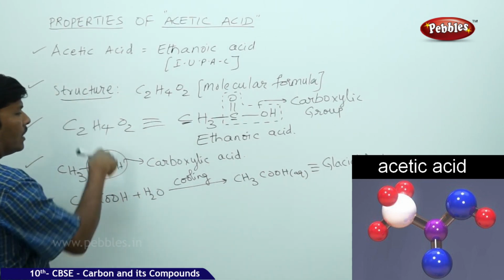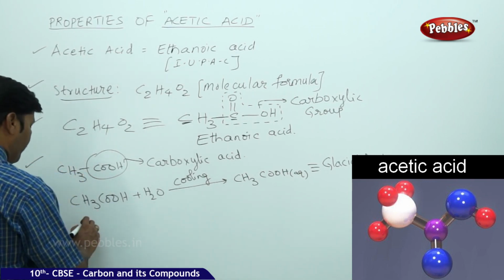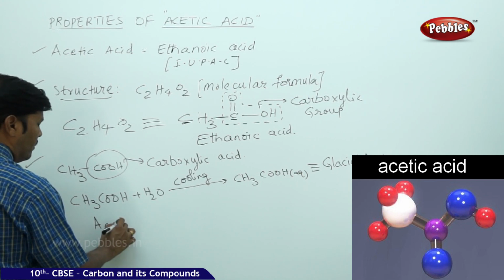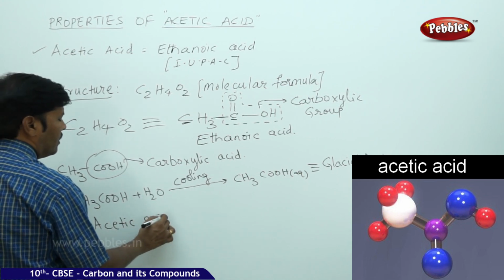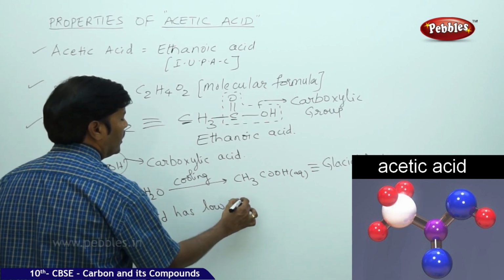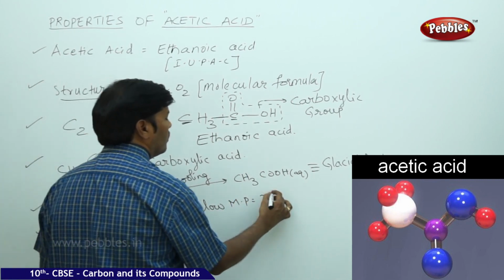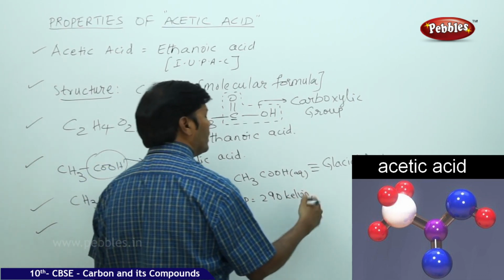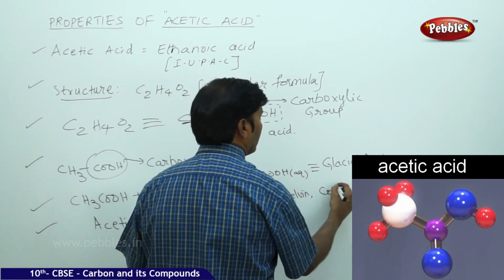So all these are the general properties. Acetic acid has a low melting point, which is equal to 290 Kelvin. So cooling is done, and cooling is rapid.